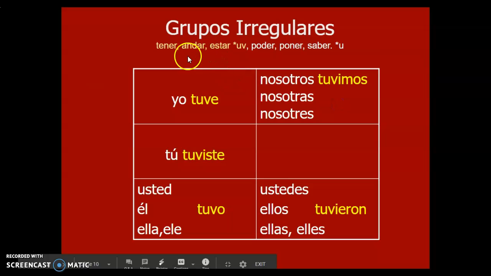Other irregulars are of course tener and estar, which are also Super 7. And these are UV verbs. These happen to be U verbs. And again, we'll talk more about some of them later. This is just tener for now. So yo tuve, tuviste, tuvo, tuvimos, y tuvieron.